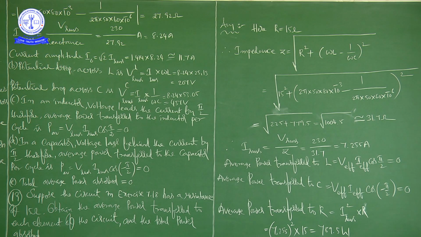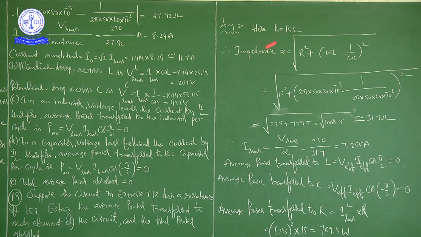What does that linking mean? In problem number 18, he is saying that the resistance of the circuit is negligible. But in problem number 19, he is asking to take a certain amount of resistance, that is 15 ohms. After that, he is asking to obtain the average power transferred to each element of the circuit and the total power absorbed. So to calculate IRMS, we need impedance. Impedance means the total resistance present in the circuit.